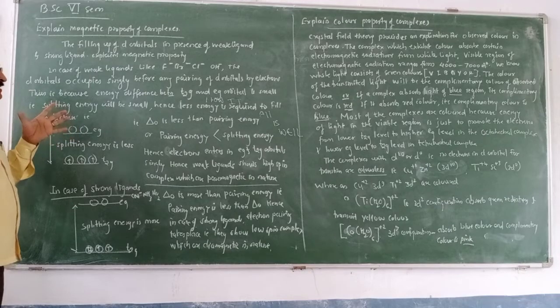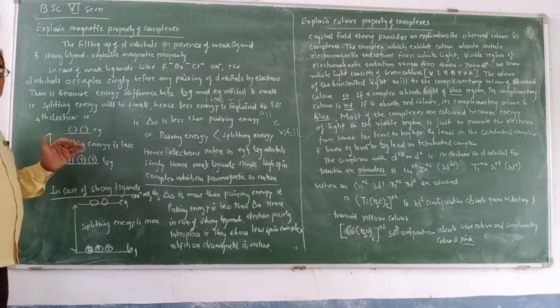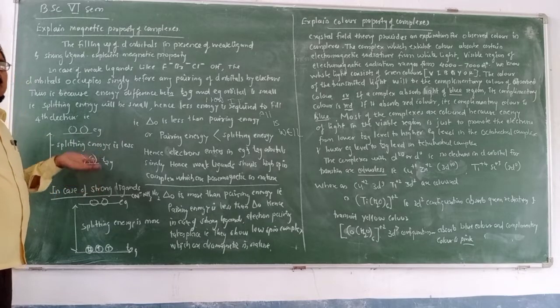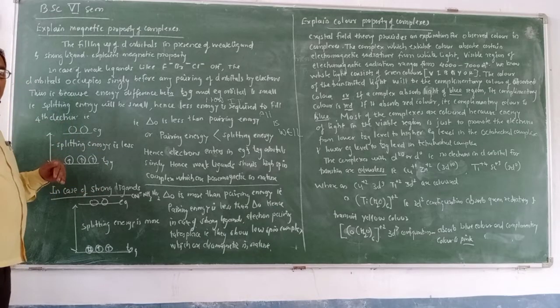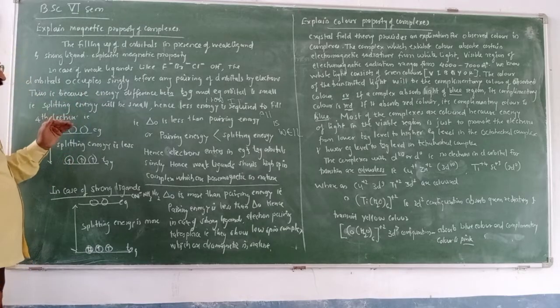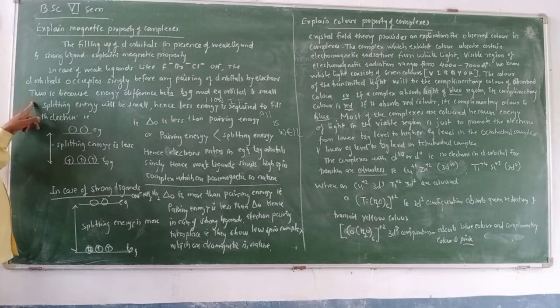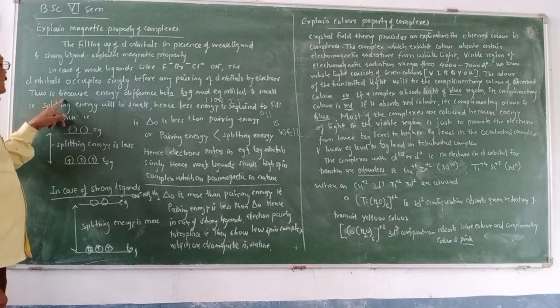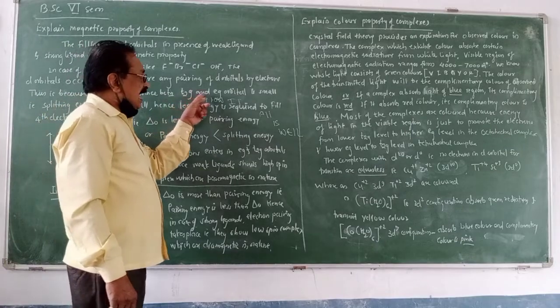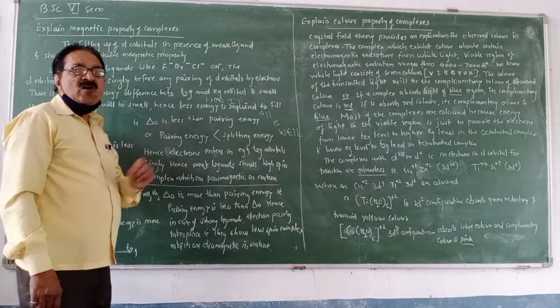When the ligand is weak, the electrons are not going to be paired. The electrons occupy the d orbitals singly before the pairing. This is because the energy difference between t2g and eg orbitals is small.